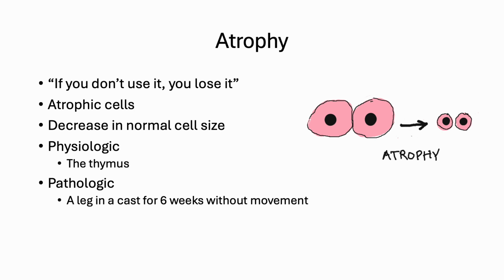A pathologic example would be that of having a broken leg put in a cast for 6 weeks without movement. When that cast comes off, your legs don't even match. The muscle has shrunken up so much that the legs don't even look like they belong to the same person. That's atrophy.